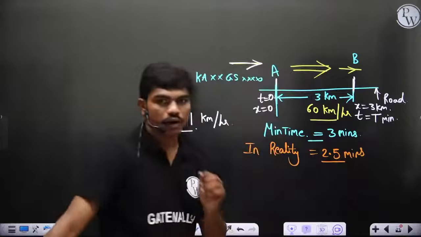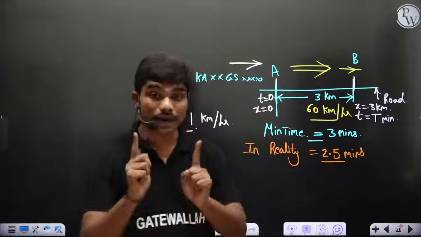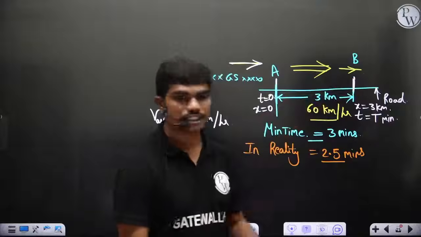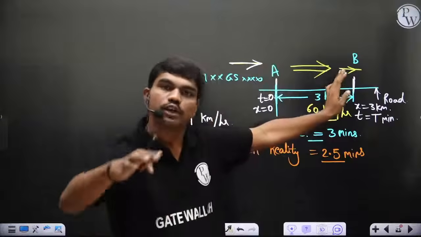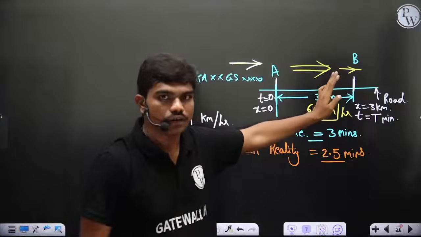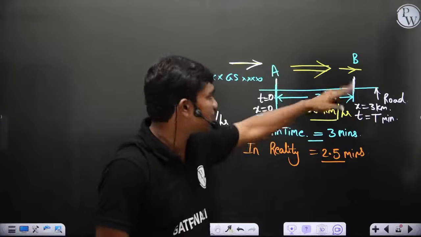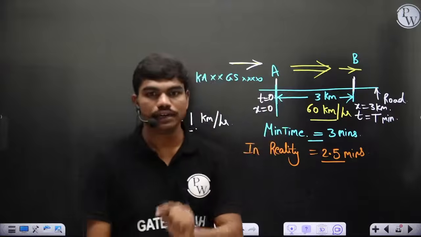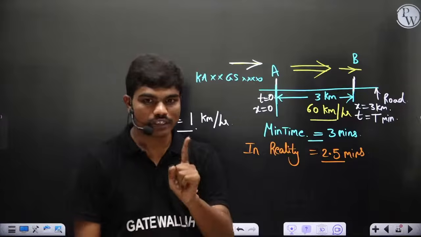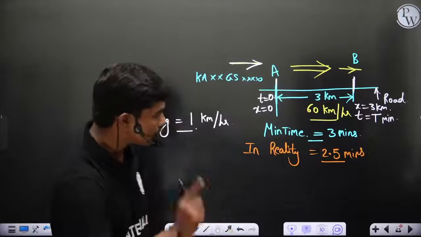In 2.5 minutes you have reached this point, but at both these points your speed is less than 60. So you have actually not been fined, because you didn't get caught by either of the speed guns, but you have reached from point A to point B in 2.5 minutes. Which means definitely you might have done one thing.